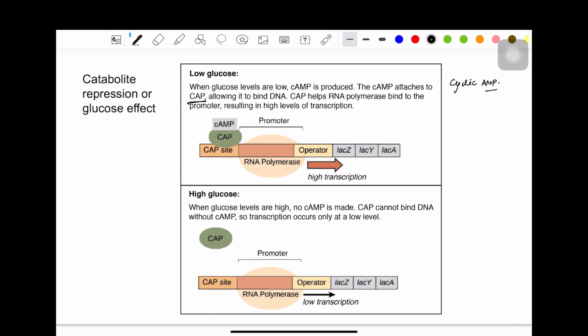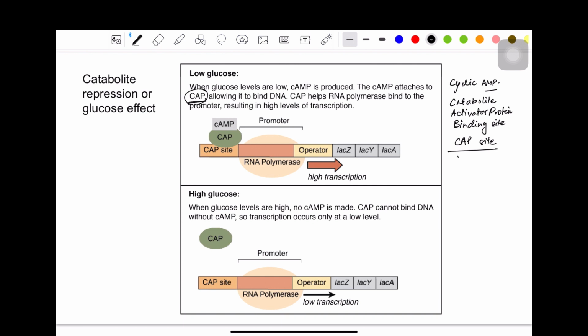CAP is basically the catabolite activator protein binding site. So I'm sorry, the cyclic AMP does not bind to the CAP site, but the cyclic AMP binds to this protein which is called CAP.